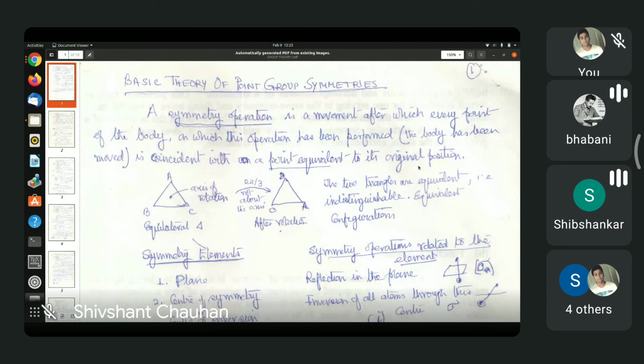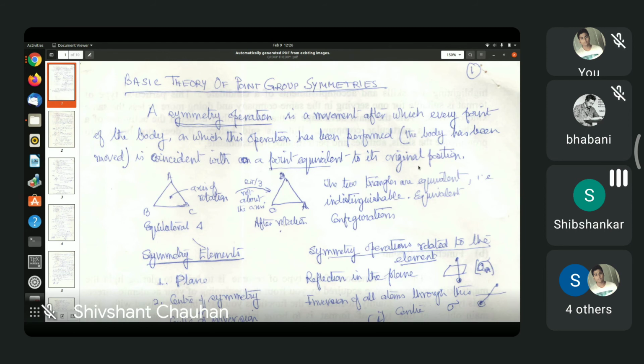I think the answer is not clear. See, we are doing some symmetry operations, and by doing so, at least one point of the molecule remains unchanged. It does not need to be an atom. At least one point. It may be more than one point. It may be a line. It may be a plane that remains unchanged, unmoved.